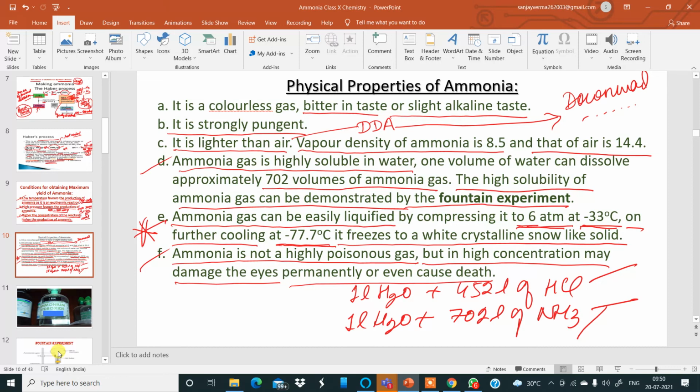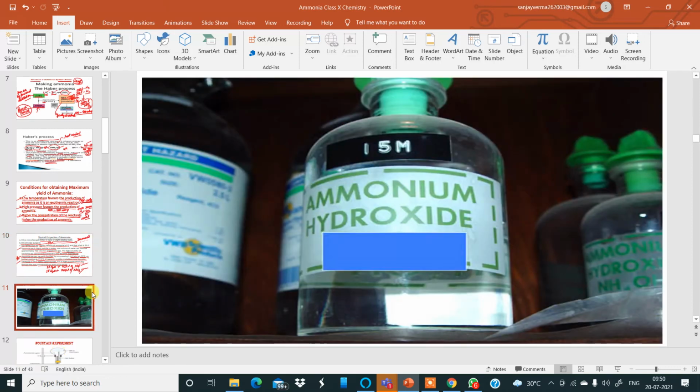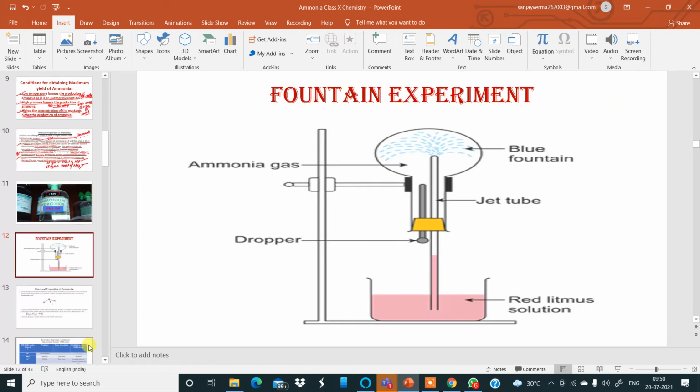You can have a look at how ammonia gas is stored in the lab. That is a picture from the chemistry lab. Over there you can see ammonium hydroxide labeled this way. Ammonium hydroxide means ammonia gas dissolved in water, and the strength is given here, 15 molal. Now it is already time up, and in the next class I'll explain the fountain experiment using ammonia gas.